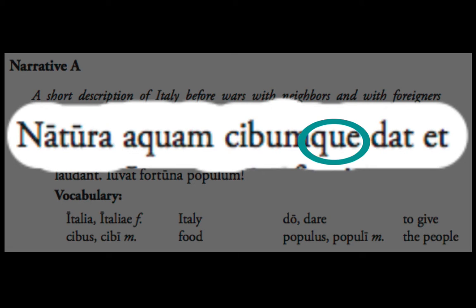You don't really need the illustration for the et. So peanut butter jelly que is a good way to remember where the que goes and how it works. And make sure you're not thinking peanut butter and jelly que, because now you're actually doubling up the conjunctions, peanut butter and jelly. So just peanut butter jelly que. But what conjunctions do in general is show you the structure of a sentence. So rather than seeing aquam and cibum as separate accusatives, the que tells us we can take them as a unit together, a unit of direct objects.